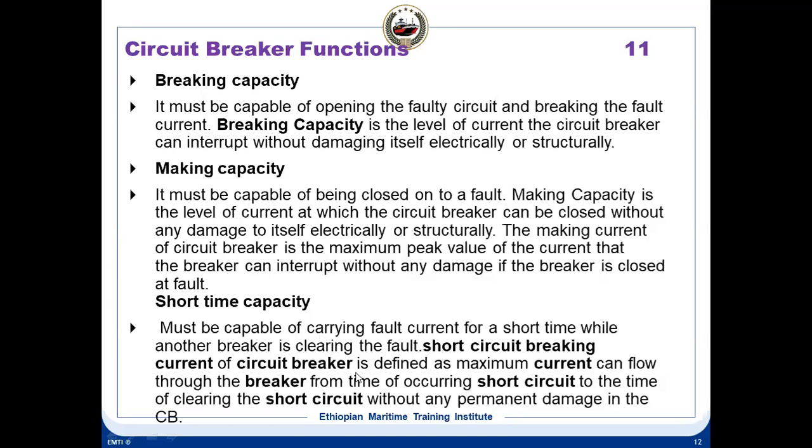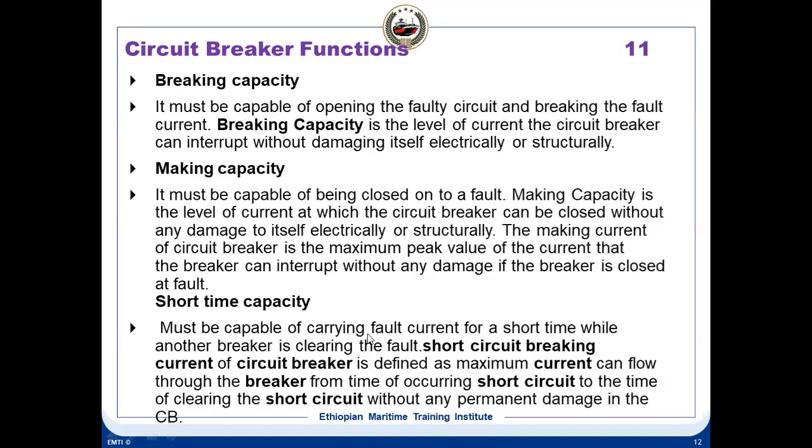So short circuit breaking current of a circuit breaker is defined as the maximum current that can flow through this breaker from the time of occurrence of a short circuit to the time of clearing the short circuit without any permanent damage in the circuit breaker. Short time capacity. So these three things I will again explain.